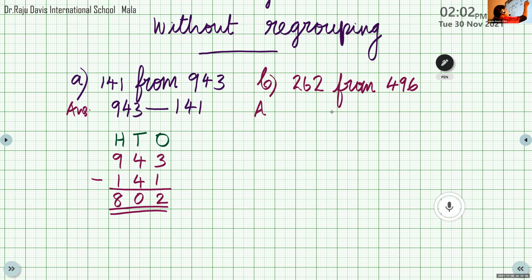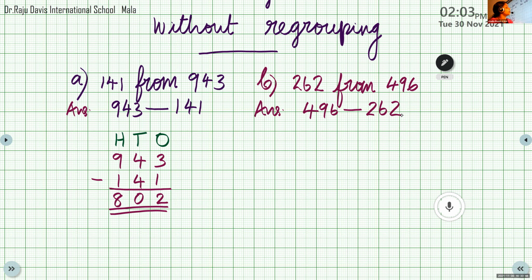Yes, your answer is correct. 234. Ma'am, one more time. 262 from 496. Tell me the answer, Malavika. 234. Very good. Your answer is correct.